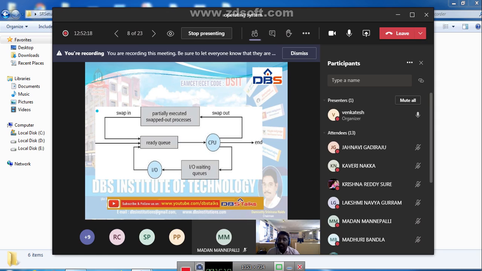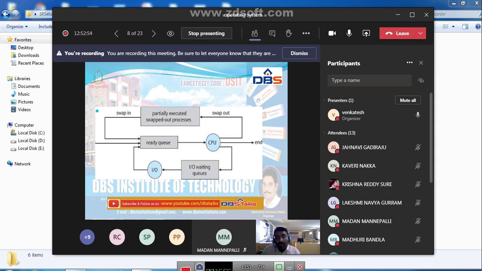Next, one more case is, for example, a process in the ready queue goes for execution. That is, the CPU is executing that process. While it is executing, one more process with the highest priority comes to the ready queue from the job queue. See here, we are not mentioning the job queue. Before the ready queue we have the job queue. All the processes are in the job queue. From the job queue only we get the processes into the ready queue.